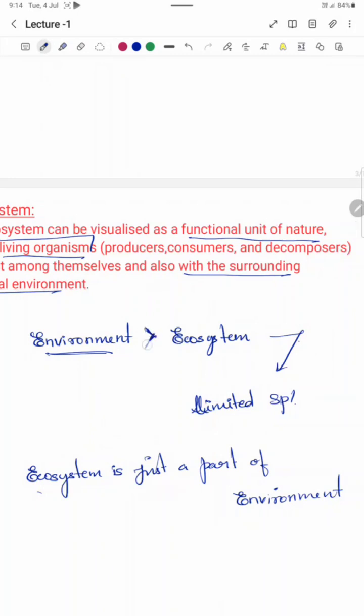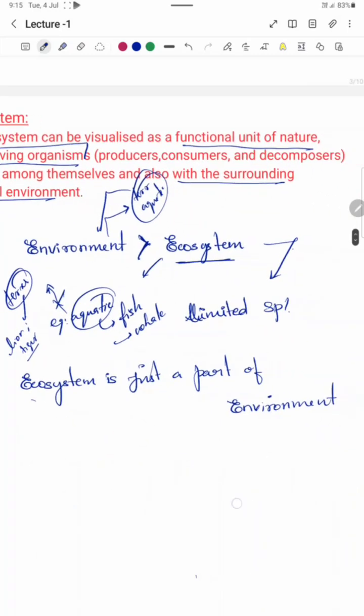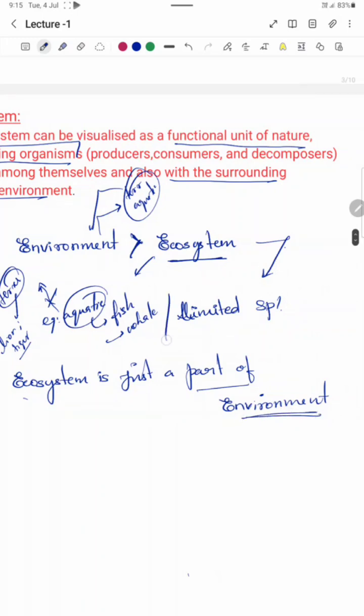Environment is a broader term when compared to ecosystem. For example, let us take the aquatic ecosystem. In the aquatic ecosystem, you will find fish, you will find something bigger like a whale, but you will not find any terrestrial animal here. Right, you will not find a lion, you will not find a tiger here. But in case of environment, the terrestrial ecosystem, the aquatic ecosystem, everything is a part of environment. So ecosystem is just a part of environment and it consists of limited species alone.